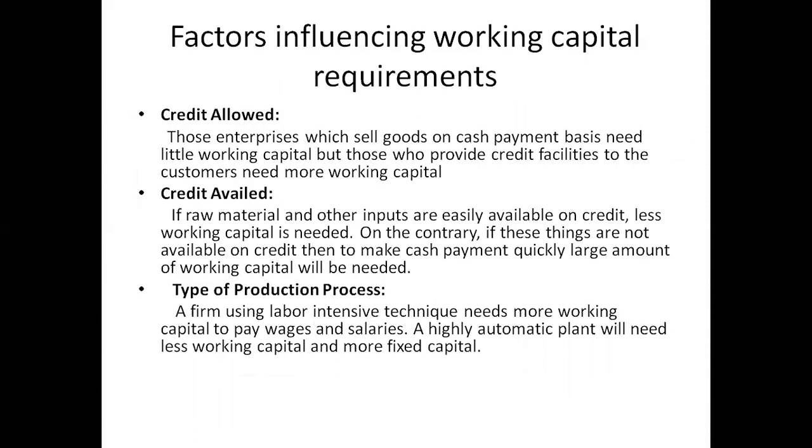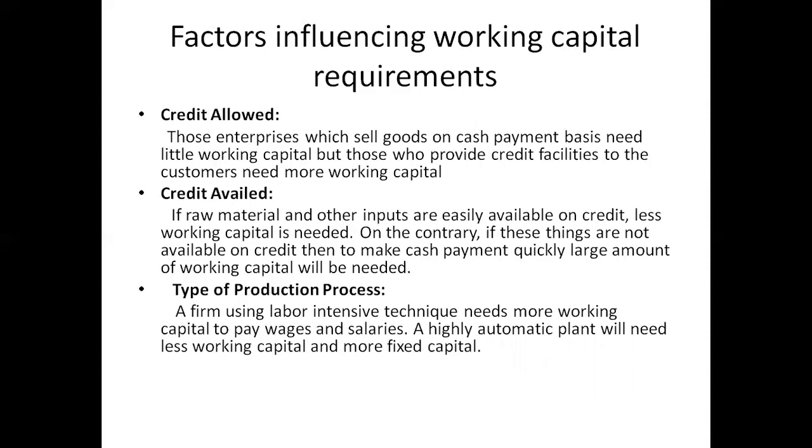The next concept is credit allowed. Credit allowed basically means if you give credit to customers and they are allowed to pay later, there's no cash payment, but they pay later. In that case, you have huge debtors. Debtors are again current assets. You're not receiving your money now, you will be receiving it later. So as of now, if you need money, you'll have to invest additional from your own pocket or by borrowing. So when you give credit, you require more working capital because your money will come later and you go on investing more and more from your own pocket.